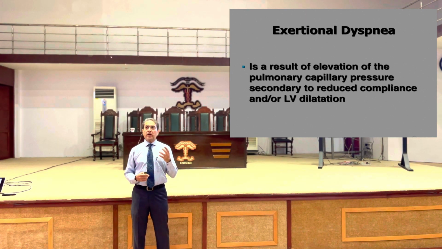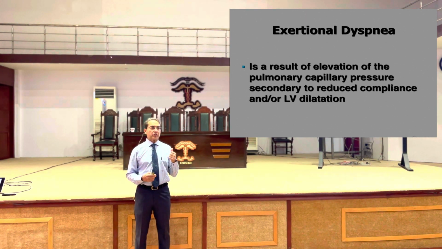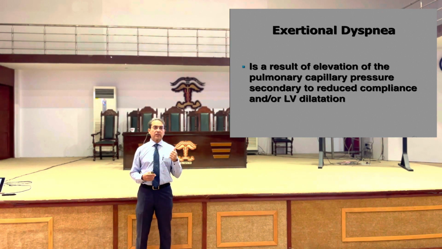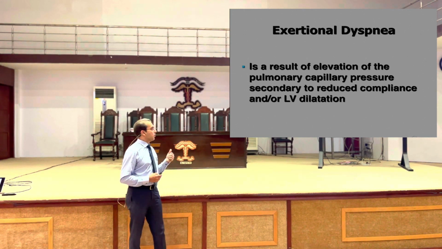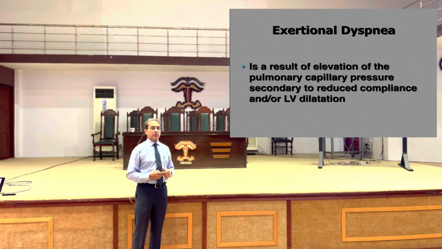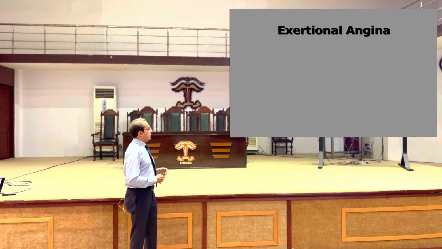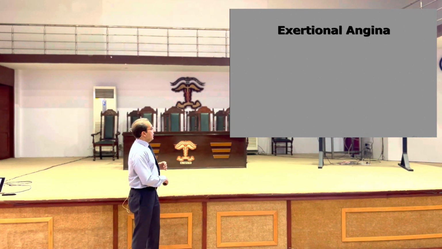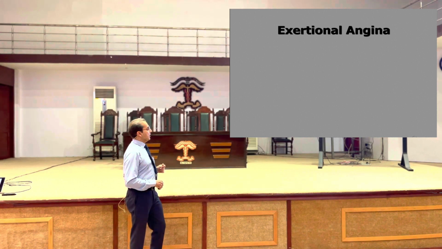The left atrium has to push against this high pressure, so the left atrial pressure also starts rising. When the left atrial pressure starts rising, this pressure is transmitted to the pulmonary circuit, and pulmonary hypertension starts developing. And when the patient exercises, this compromises the pulmonary functions and results in the patient developing exertional dyspnea. And then patients have exertional angina.